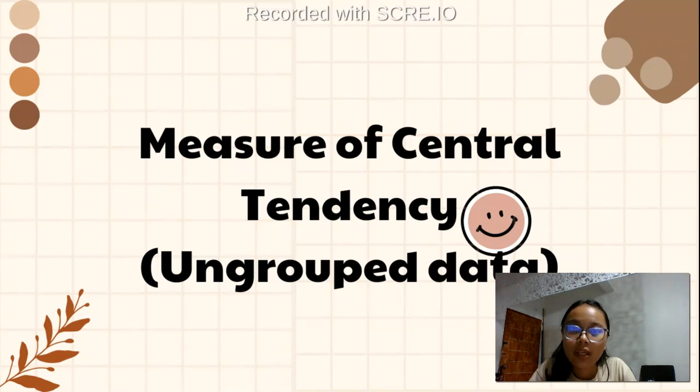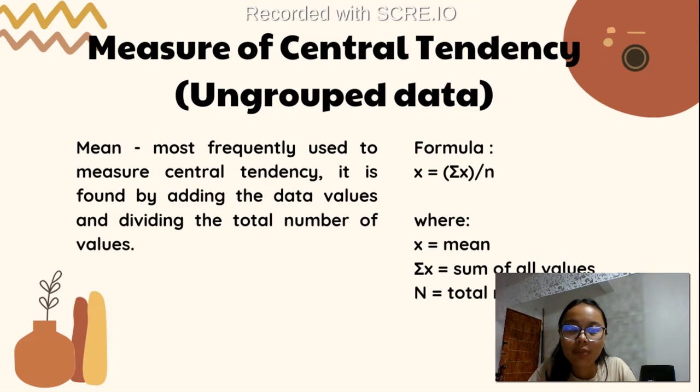So, ungrouped data is sets of raw data sets or raw scores of a dataset. So, in measures of central tendency ungrouped data, we also have formulas for getting the mean, median, and mode. So, for the ungrouped data, the mean is the most frequently used to measure central tendency, and it is found by adding the data values and dividing the total number of values.